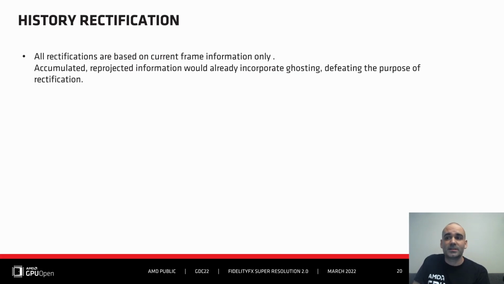Now that we are detecting disocclusions, we can think about fixing the history. But one note before we go forward with that. In FSR2, we only use input information to try and fix the history. Using existing accumulated information would defeat that purpose, in the sense that accumulated information would embed ghosting already, and that would defeat the purpose of rectification. So let's see how we can fix the history on disocclusion.